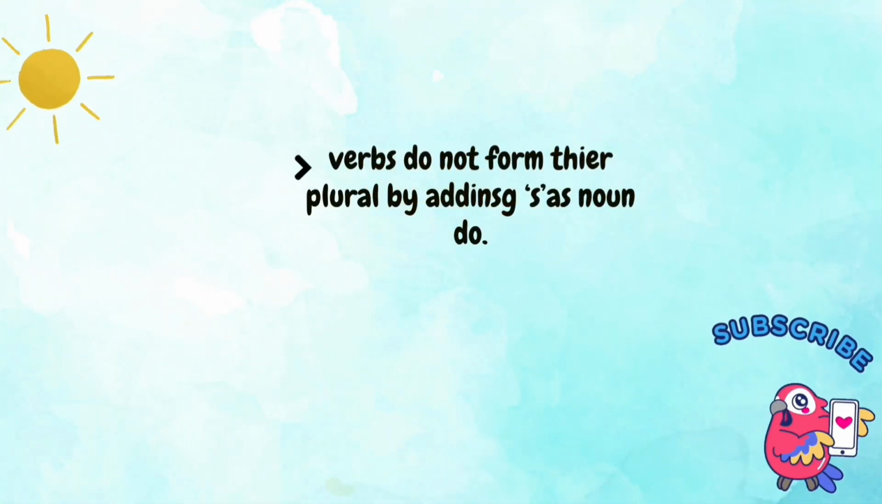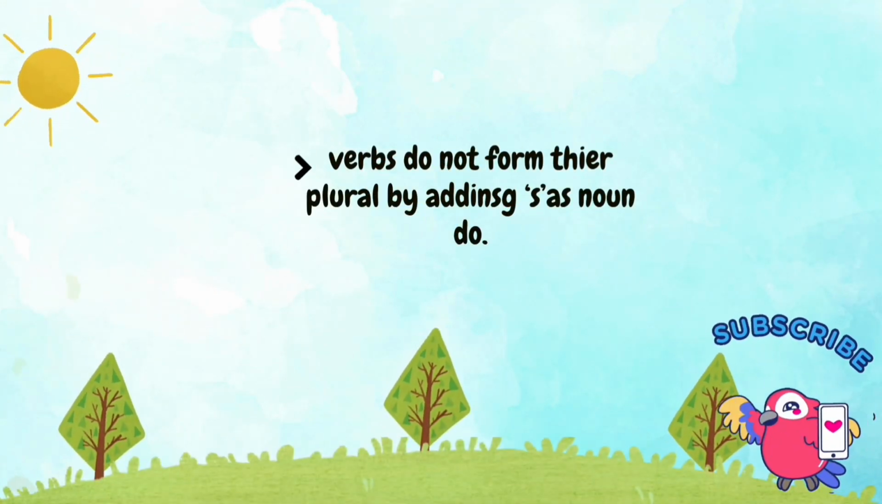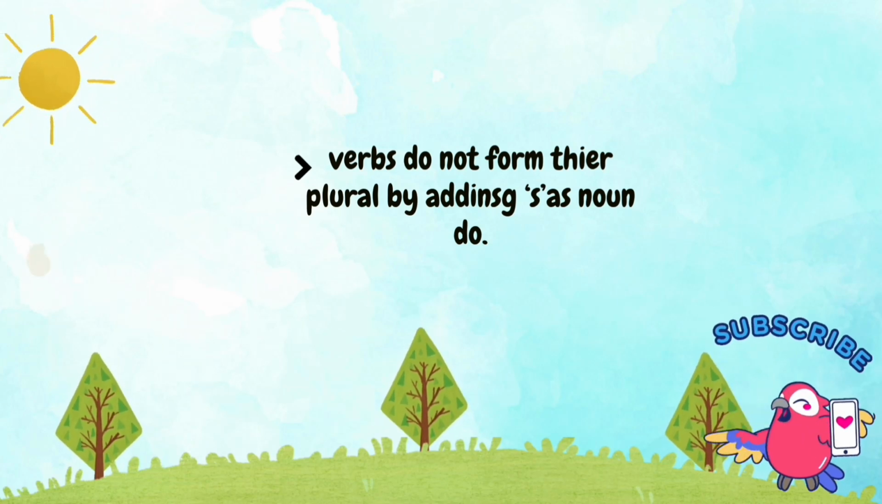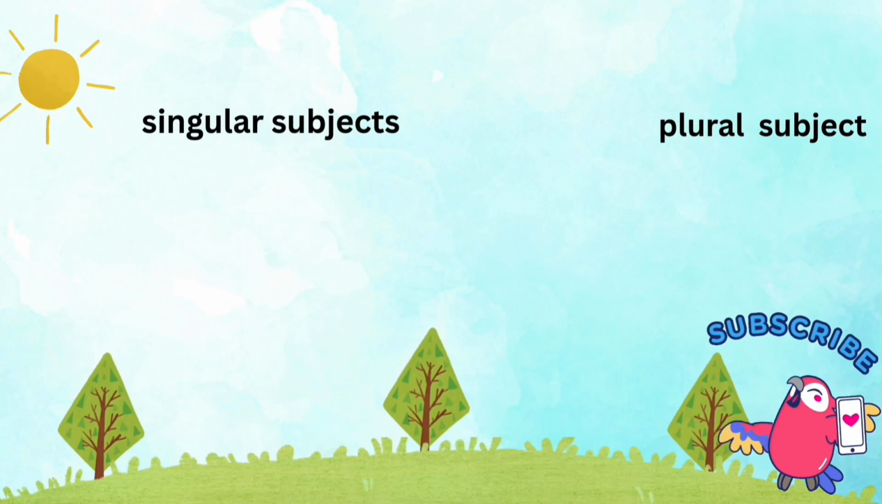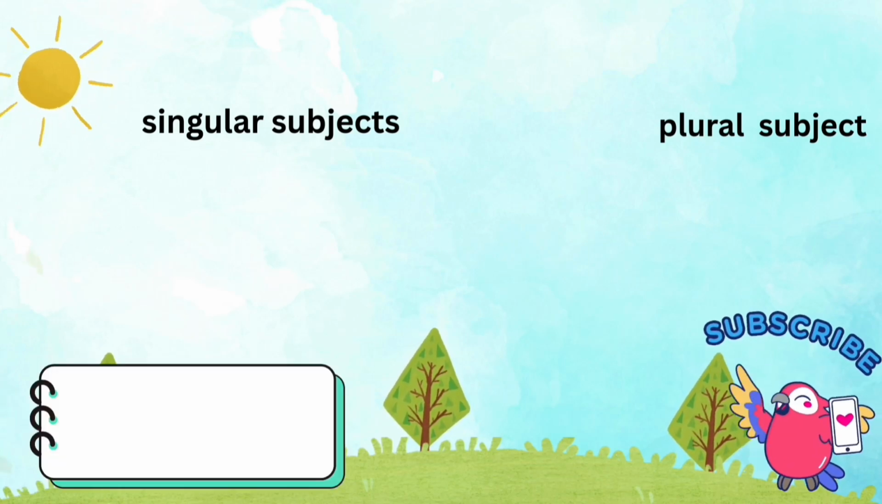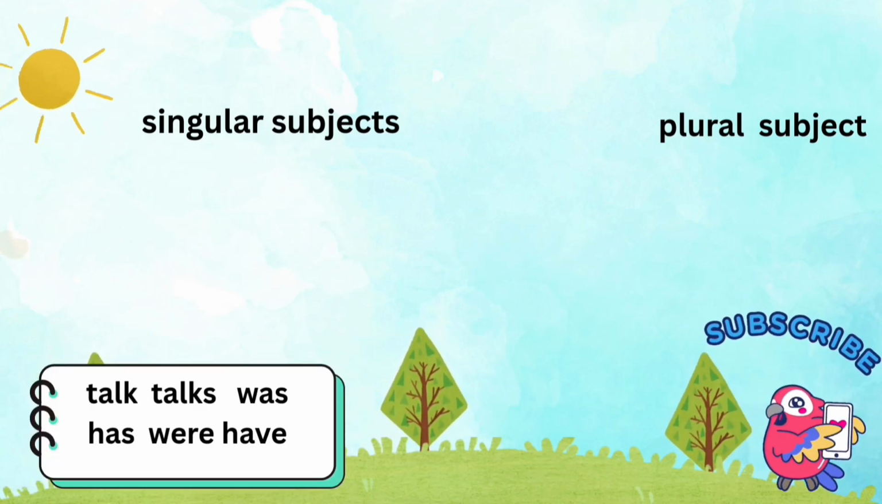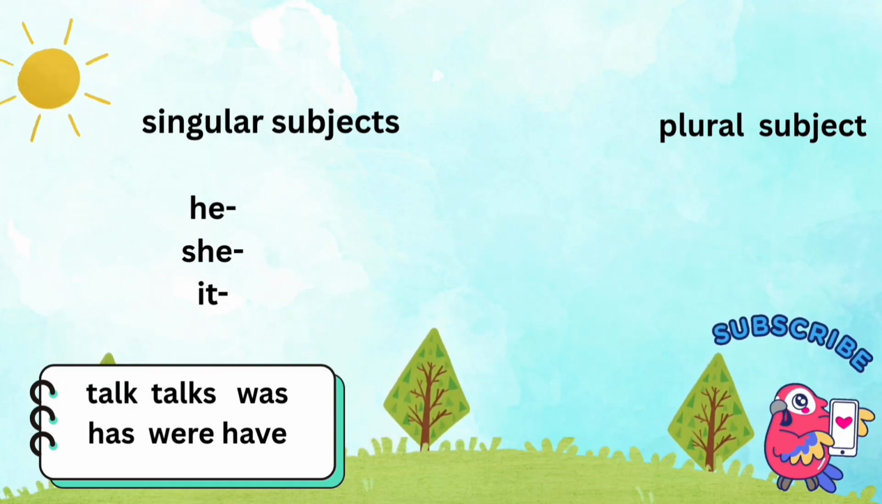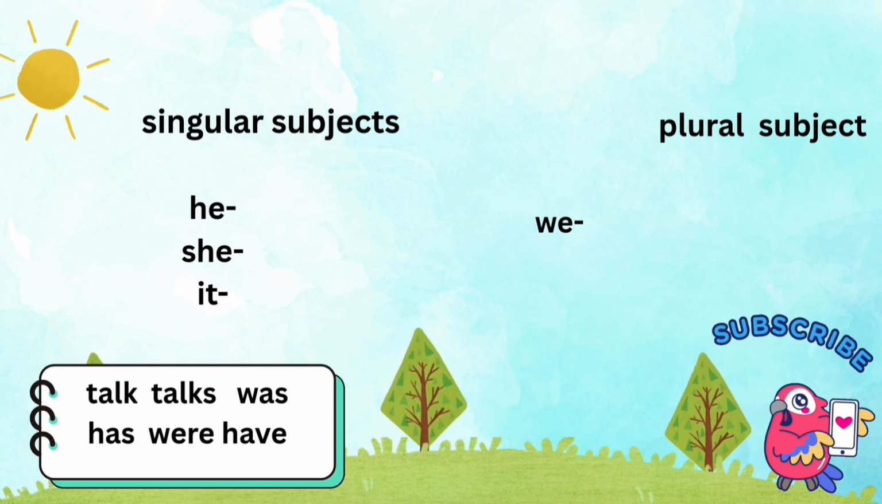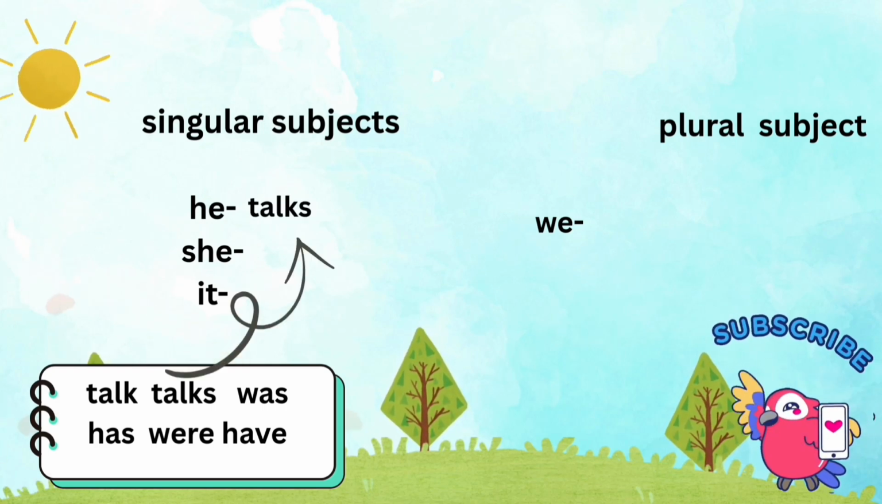Verbs do not form their plural by adding s or es as nouns do. So how would you determine which verb would go with which subject? Pause to think which of the following verbs would go with the singular subjects he, she, it, and which of the following verbs would go with the plural subject we.